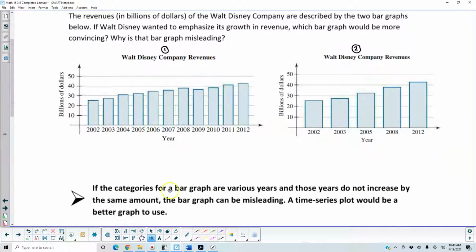So if the categories for a bar graph are various years, and those years do not increase by the same amount, then the bar graph can be misleading. A time series plot would be a better graph to use. You can see here that the one on the left is increasing by the same amount, while the one over on the right is not increasing by the same amount.